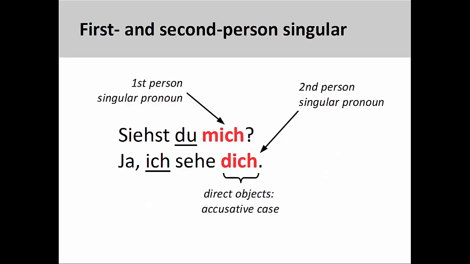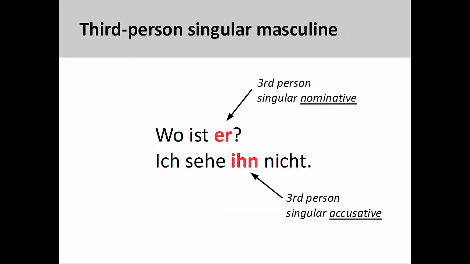Let's see how some of these accusative personal pronouns function in a sentence. In the two sentences you see here, "Siehst du mich?" "Ja, ich sehe dich." Do you see me? Yes, I see you. Both pronouns are the direct objects of the verb sehen, which requires them to be in the accusative case. For contrast, the subjects of each sentence, which are underlined, are in the nominative case. Here the distinction between nominative and accusative forms is very clear.